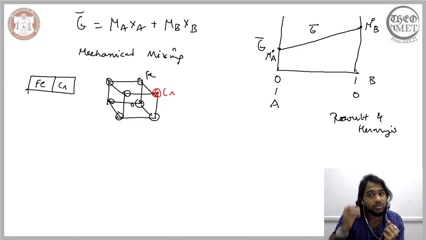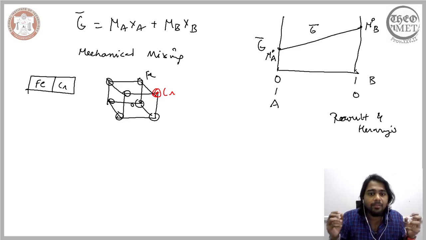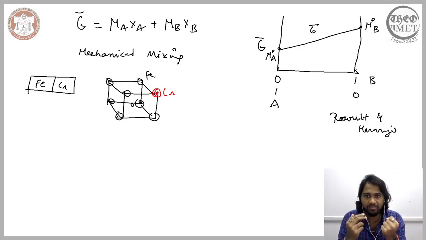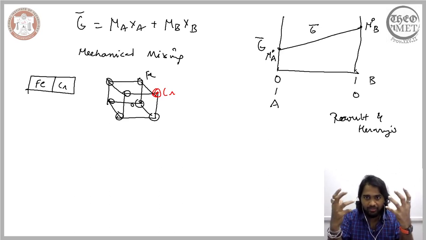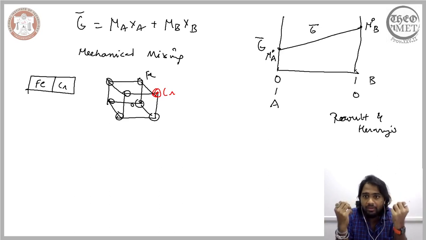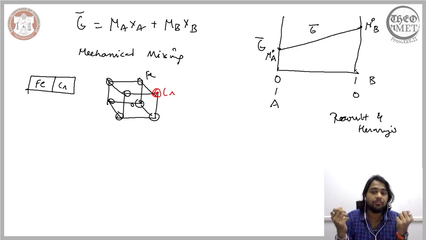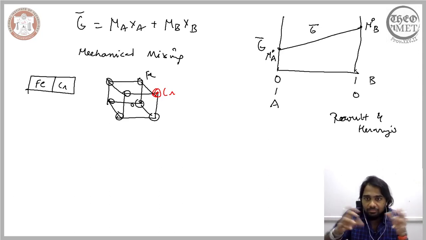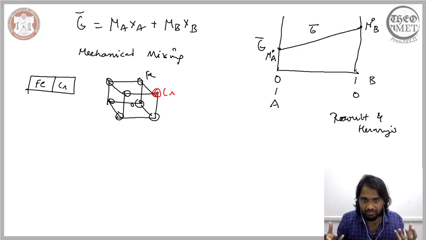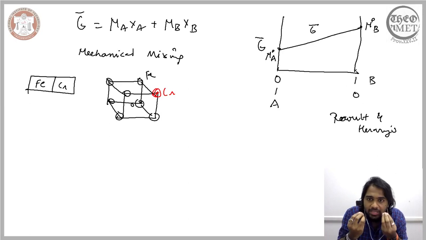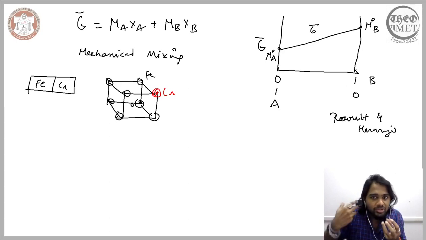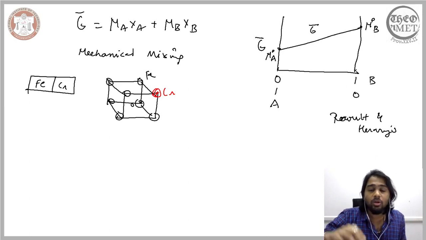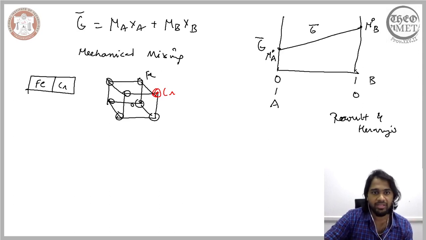What would be the nature of such a curve wherein there is a complete dissolution of two metals, iron and chromium? They are dissolving, or we are attempting to mix them. When they are not completely dissolved in one another, what we end up having is a mechanical mixture, and the Gibbs free energy of the mechanical mixture is linear. When we have a complete dissolution, we end up disturbing the linearity and introducing some non-linearity. So let us see what dictates this non-linearity.